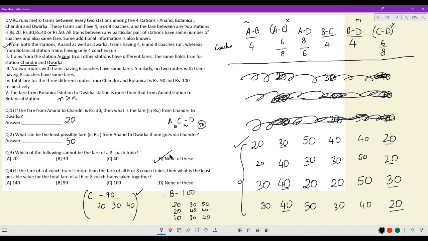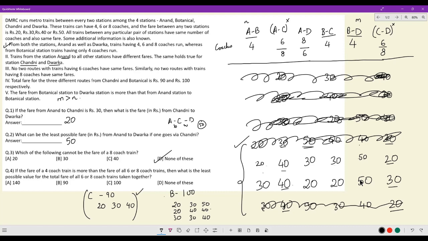If the fare of a 4-coach train is more than the fare of all 6 or 8-coach trains, the fare of a 4-coach train is higher than all 6 or 8-coach trains. So this case is out because 40, as in the 8-coach or 6-coach train, ends up with a 50, which cannot be there. Price of a 4-coach train: 50 is higher than everything else. So this case is also ruled out. Fourth case is also ruled out. These are the only 2 cases left.